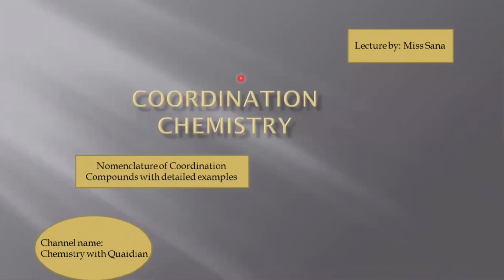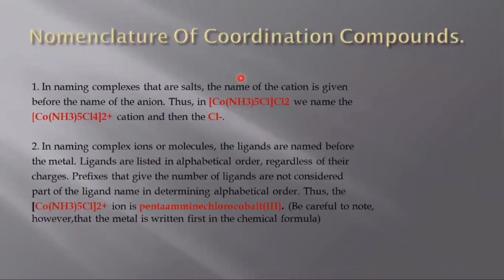In coordination chemistry, we will discuss the nomenclature of coordination compounds with solved examples. So let's move on to how we can name the coordination compounds. A coordination compound consists of a central metal atom and the ligands. The ligands donate their lone pair to the central metal atom. The metals used are mostly transition metals, mostly from the 3d series. Transition metals form stable coordination complexes.